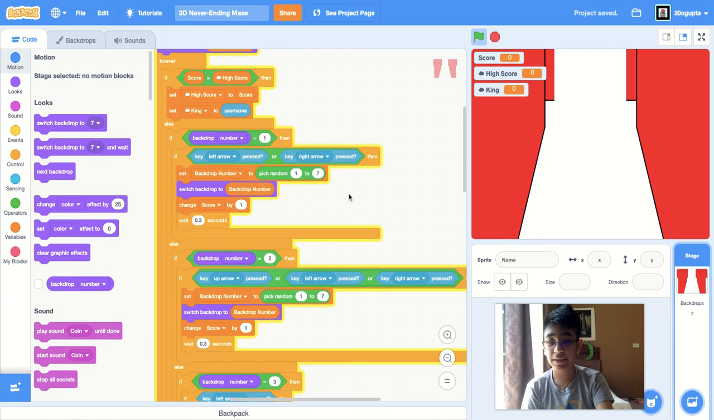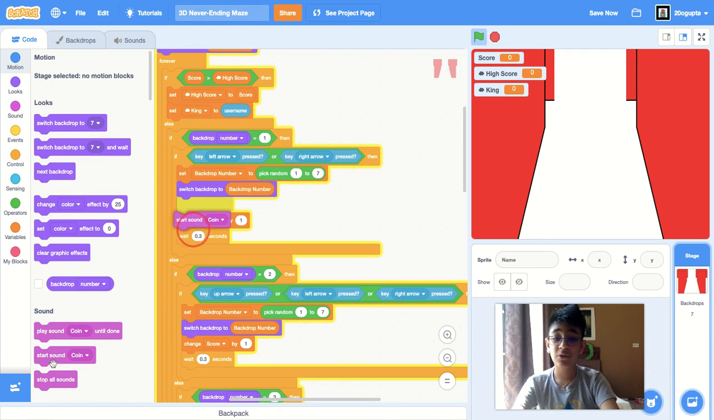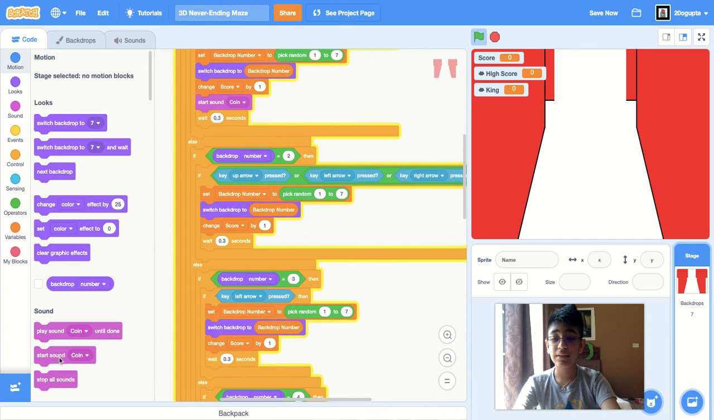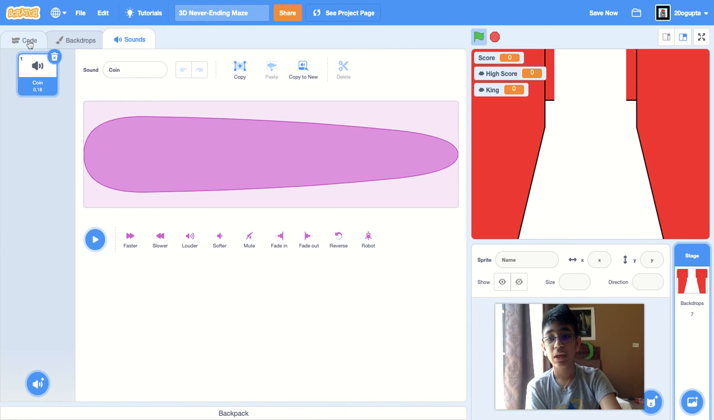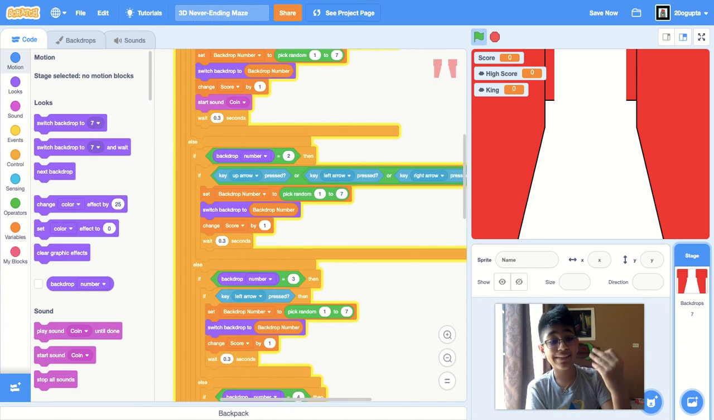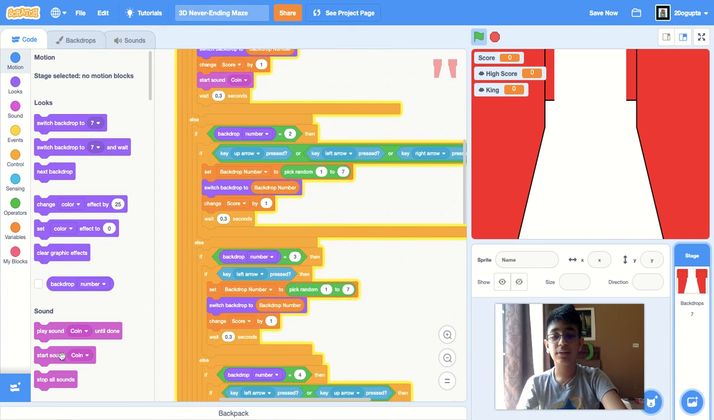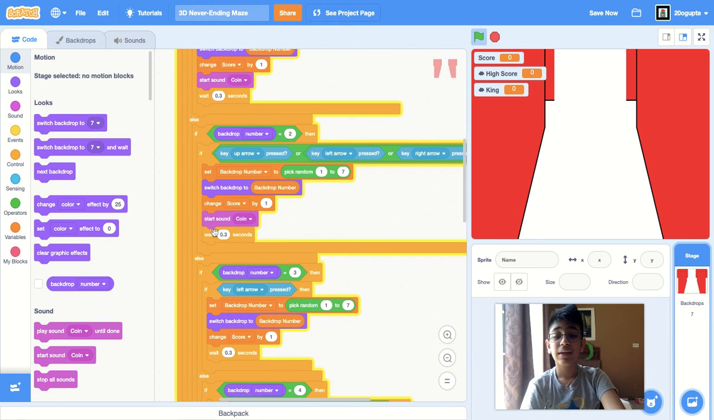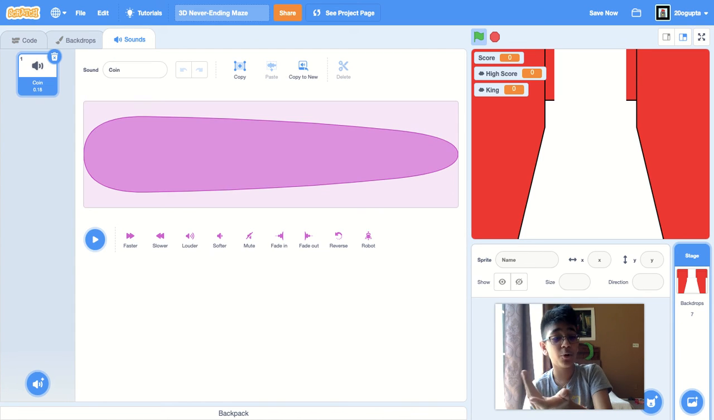So here I am back here. I'm going to play sound coin. I'm not going to do until done. I'm just going to do start sound, because until done would make it 0.48 seconds, since this coin sound is 0.18 as we can see here. We don't want to add on that 0.18 seconds. That wouldn't really work that well. What you can do though is delete the wait 0.3 seconds and play sound coin until done. The coin doesn't really work for that method though, because 0.18 seconds isn't really that close to 0.3.